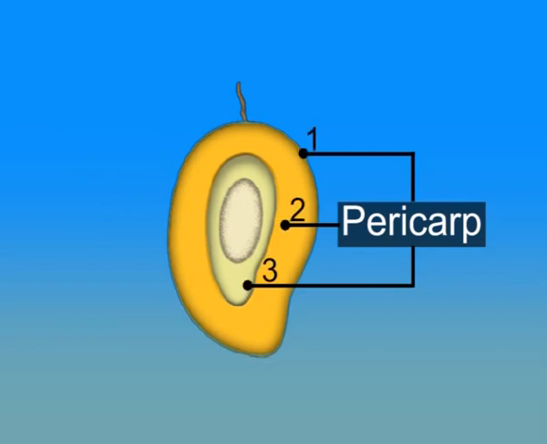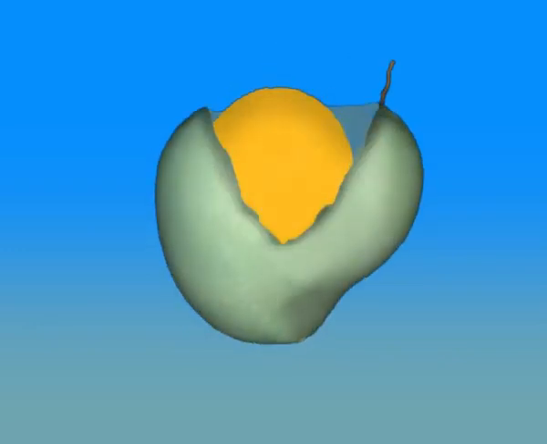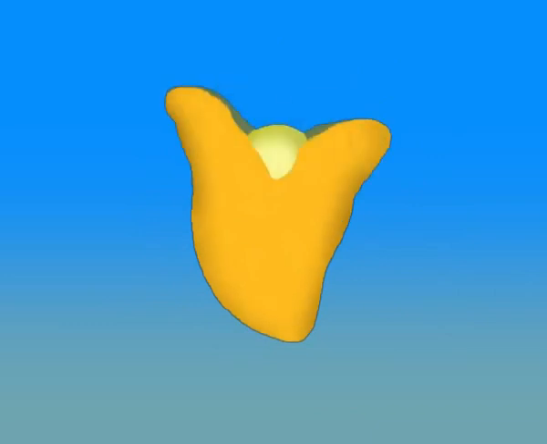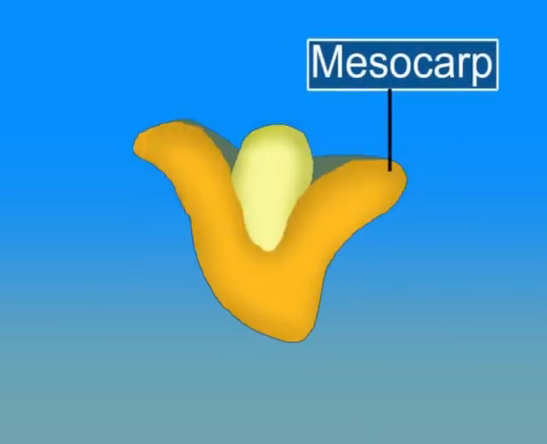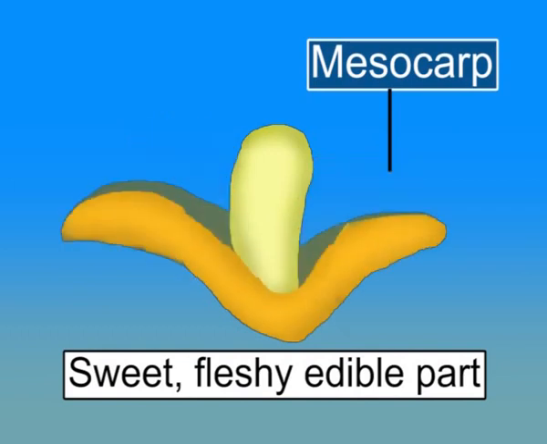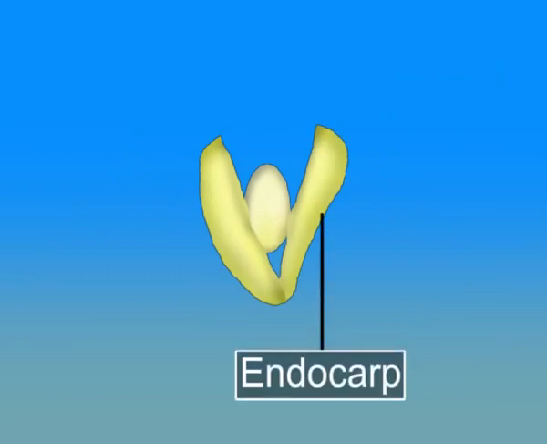The pericarp is often differentiated into 2 or 3 distinct layers. The outermost layer, which forms the outer thin leathery cover, is called the epicarp. The middle layer is known as mesocarp. It is sweet, fleshy, edible part of fruit. Inner layer is known as endocarp. It is a hard inner layer which surrounds the seed.